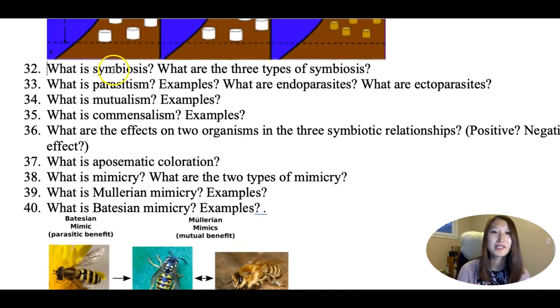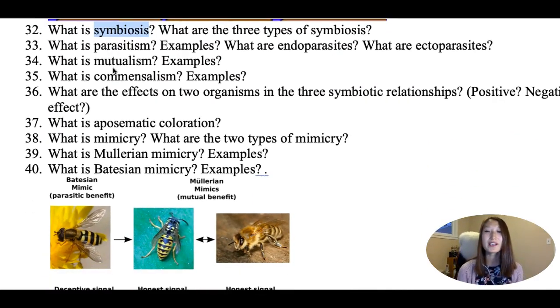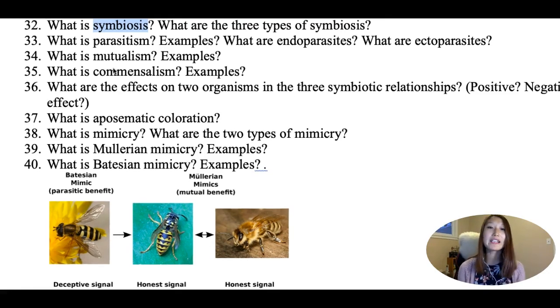Next one is called symbiosis. Symbiosis is a close relationship between any type of organism. There are three types of symbiosis. One is called parasitism, one is called mutualism, one is called commensalism. So parasitism is when one is harmed, one is benefiting. The parasite benefits, the host gets harmed. There are two types of parasitism. One is called endoparasite, one is called ectoparasite.